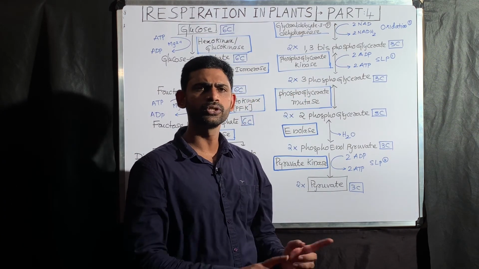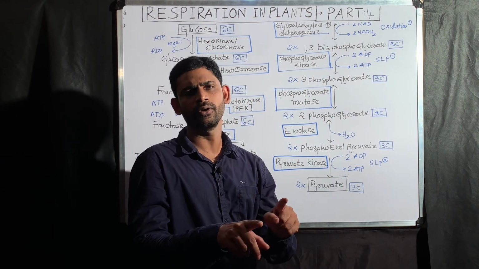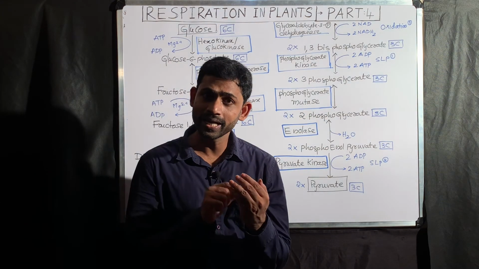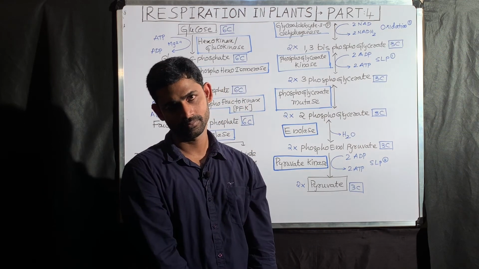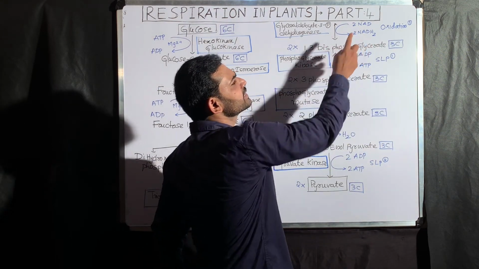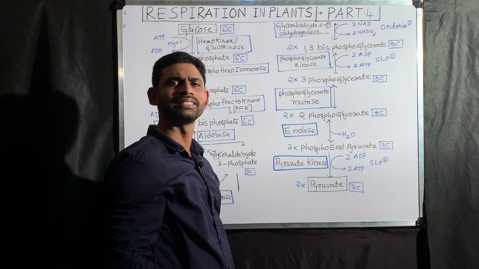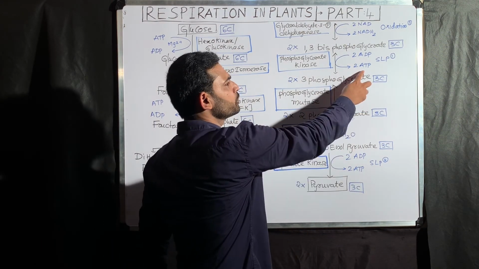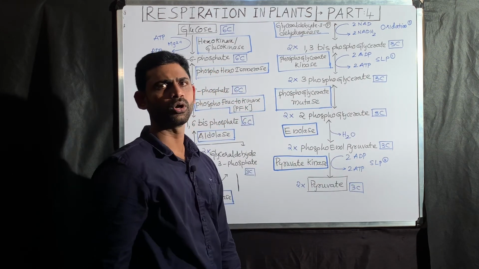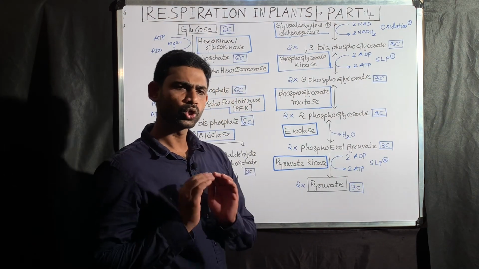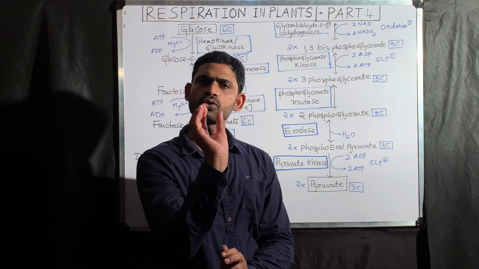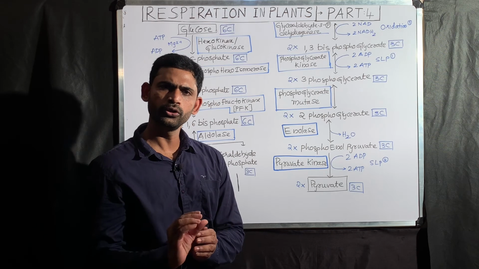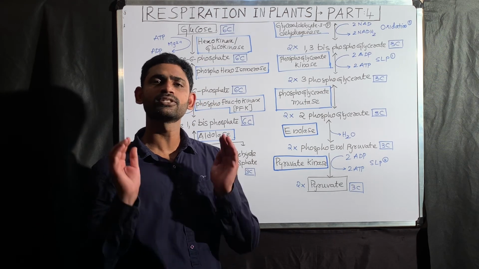So 2 NADH2 undergoing electron transfer result in how many ATPs? 6 ATPs, under aerobic condition, you should remember. Plus, there are 2 SLPs: here 2 ATPs, here 2 ATPs. Total number of ATPs produced during glycolysis is equal to 10.